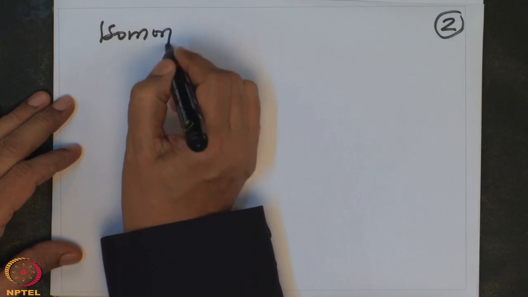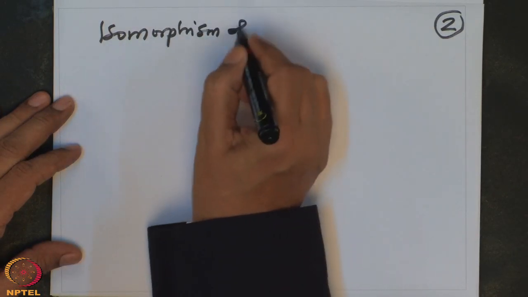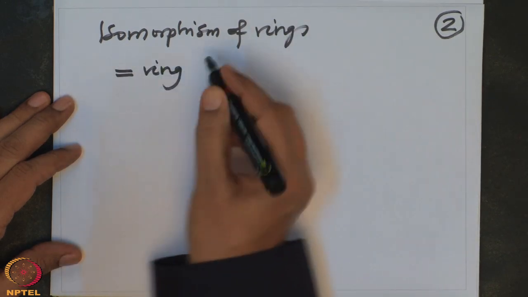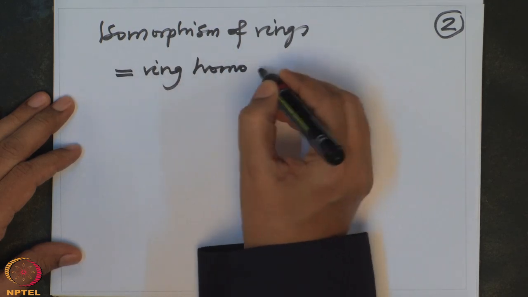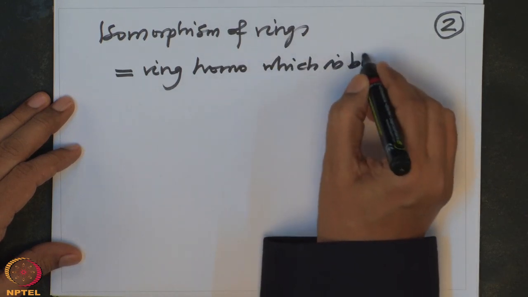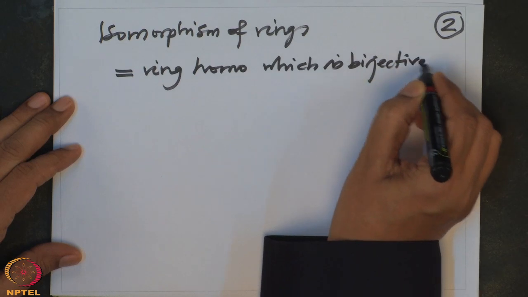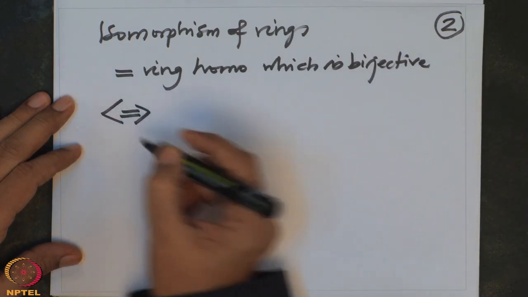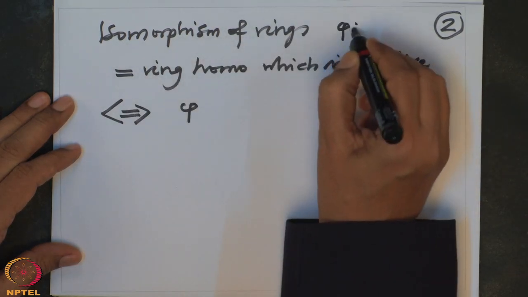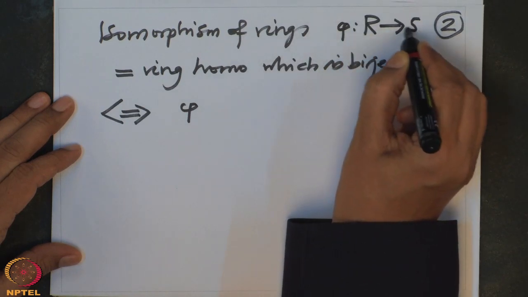And what is an isomorphism of rings? An isomorphism of rings means a ring homomorphism which is bijective. So an isomorphism phi from R to S is a ring homomorphism which is bijective.